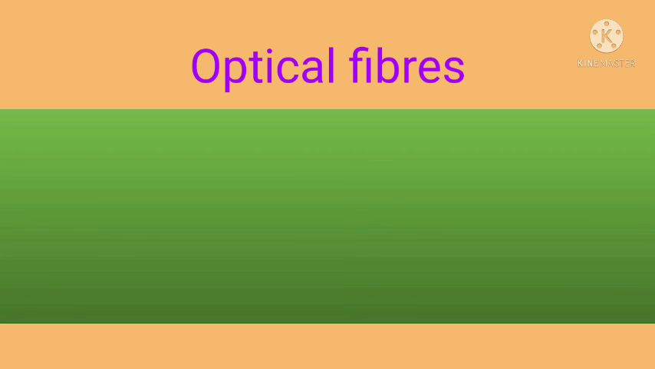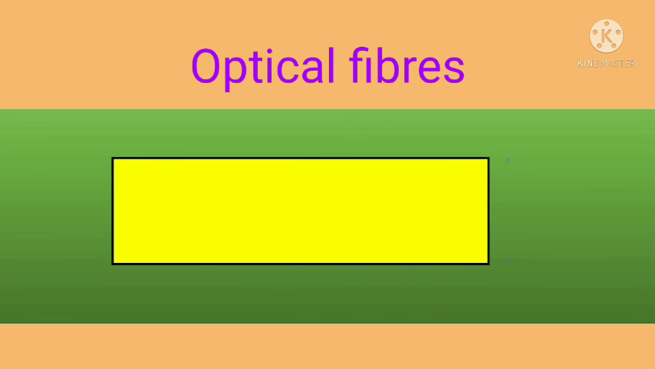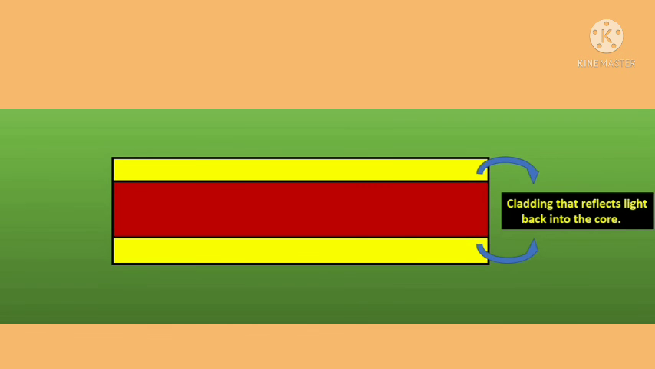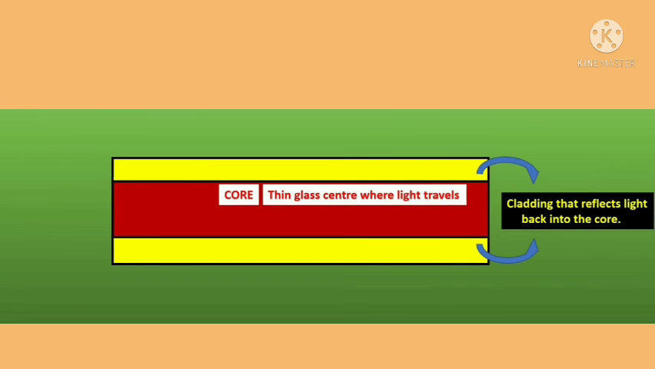Next application, optical fibers. An optical fiber is a very thin fiber made of glass or plastic having thickness of about 10 raised to minus 4 meter. It consists of core and protective cladding. Cladding reflects light back into the core, and core is the inner layer through which light pulses travel.